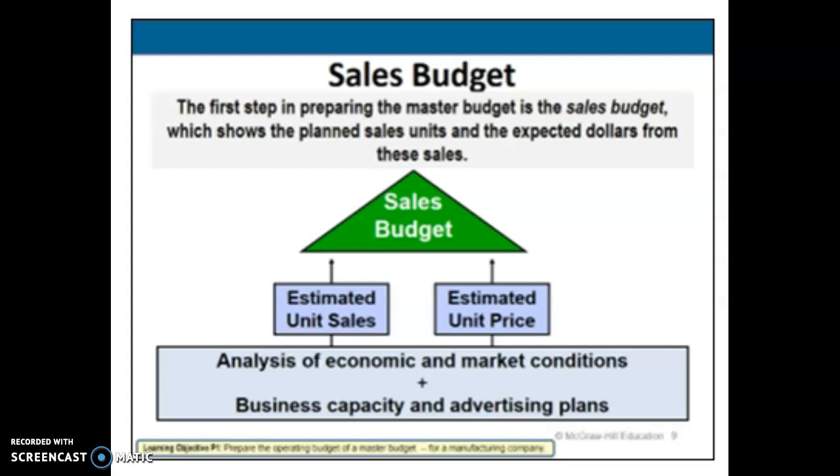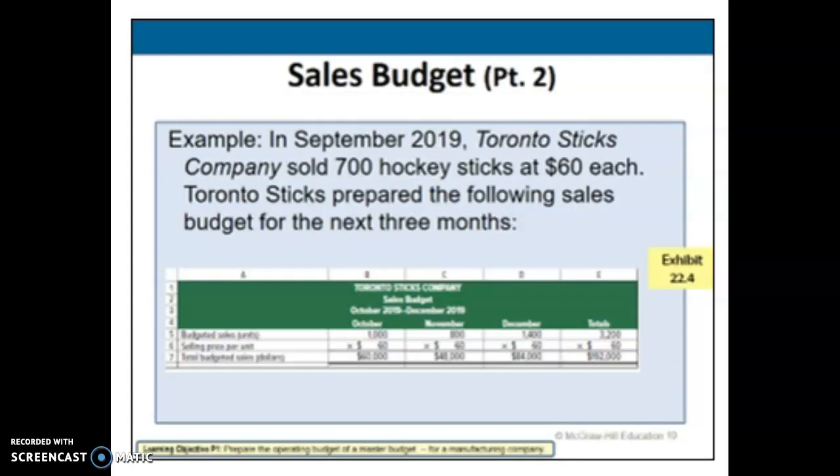To develop the sales budget, companies must estimate both unit sales and the selling price per unit. In this example, in September 2019, Toronto Sticks Company sold 700 hockey sticks at $60 each. Toronto Sticks prepared the following sales budget for the next 3 months. After considering sales predictions and market conditions, they prepared the sales budget for 3 months, and that's going to include forecasts of both unit sales and unit prices. So they were able to figure out where they estimated to be going forward.